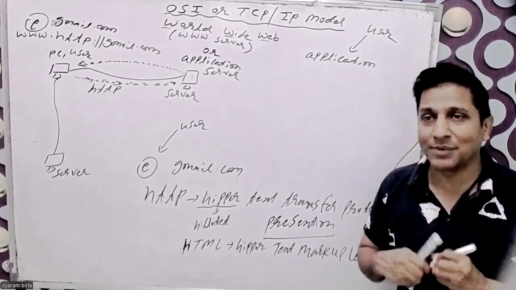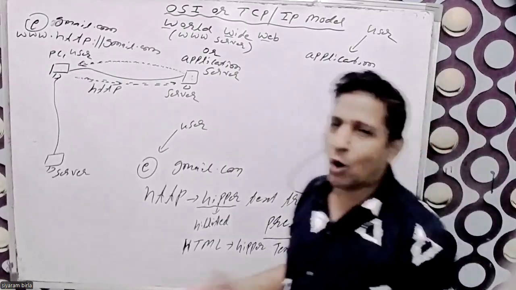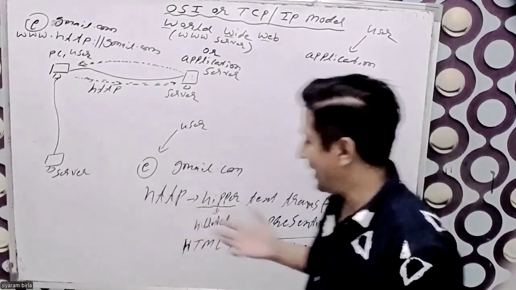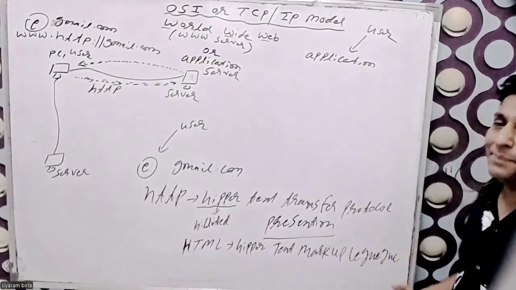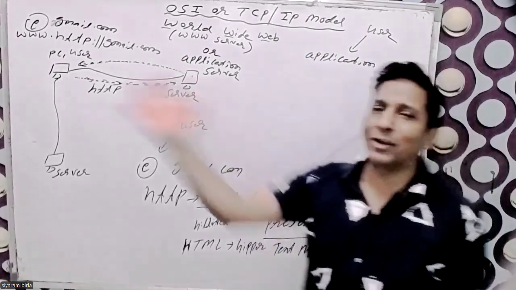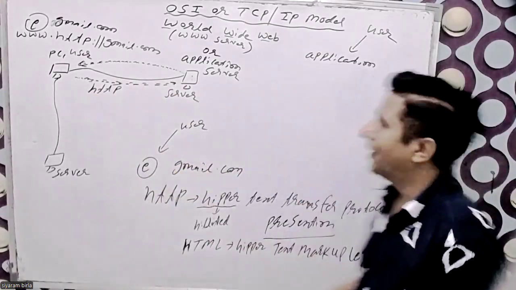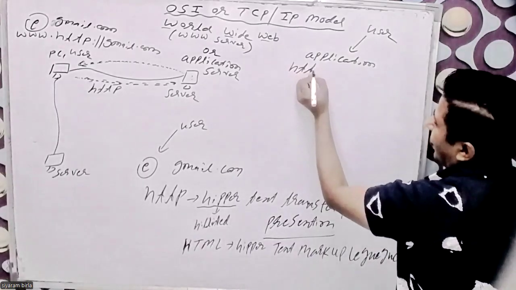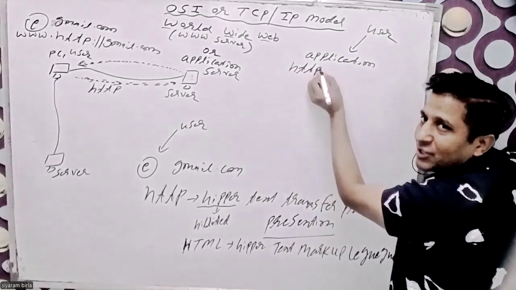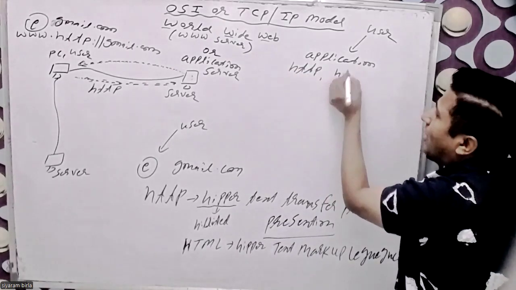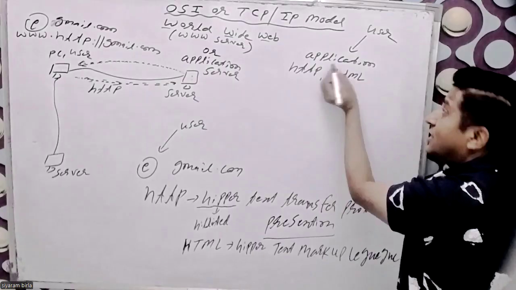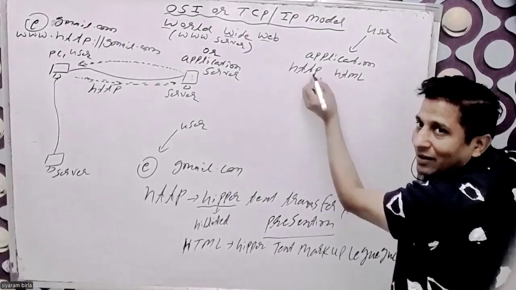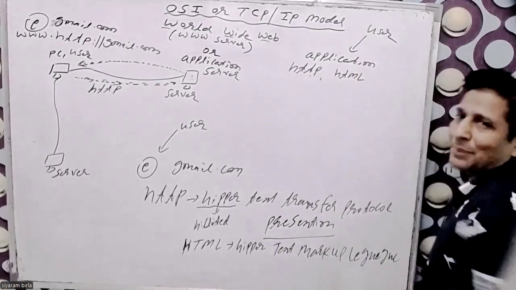CSS is also very famous for deciding the format, but I'm not going there. I'm teaching the networking side. So Hypertext Markup Language decides the format of the application. One protocol for the application is called HTTP. It fetches the application form, and another protocol decides the format of the application form. Both do different work, but both work for the application.